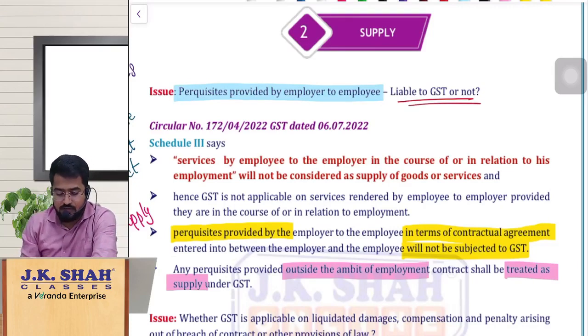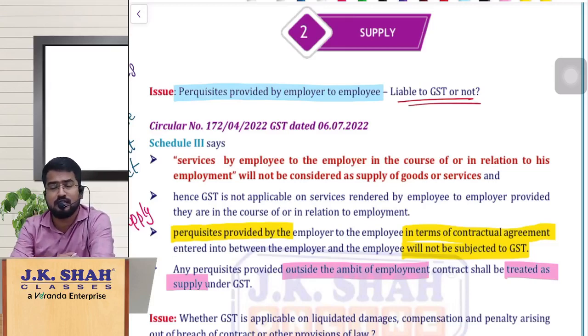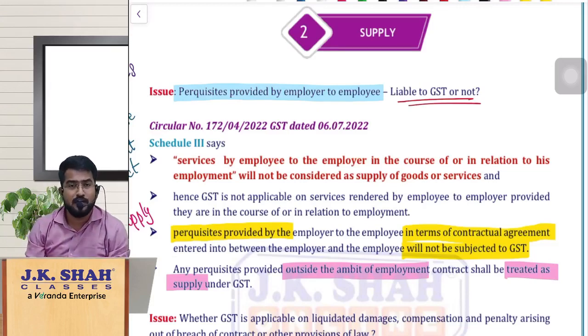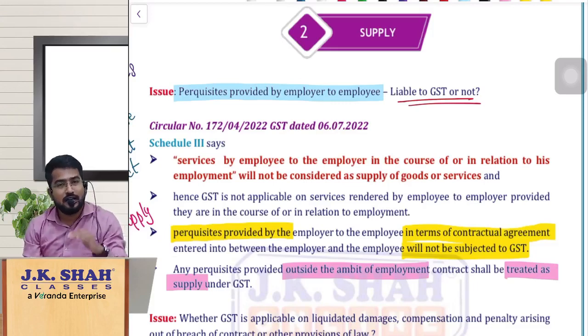Now my dear friends, first of all, please understand, this is a simple clarification. You have already seen Schedule 3 talks about employee providing any services to the employer in the course of employment are neither SOG nor SOS, that is neither supply of goods nor supply of services. So the salary they are drawing from the employer is obviously not a supply.